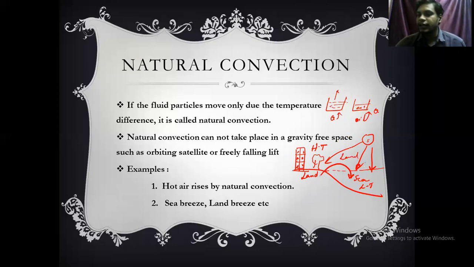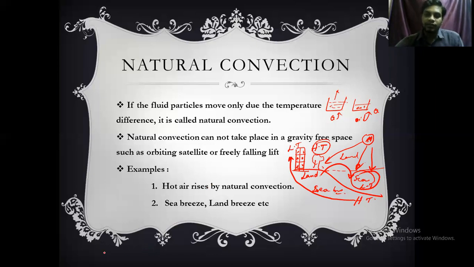And similarly, during night time, sun intensity will be less. We don't have sunlight. Therefore, the land gets cool quickly, so it is at low temperature. But sea will store more heat energy. Why? Because water will absorb more heat energy, therefore it stores more heat energy. Therefore during night time it behaves as high temperature. Now during night time, hot air flows from sea to land. That is called as sea breeze.